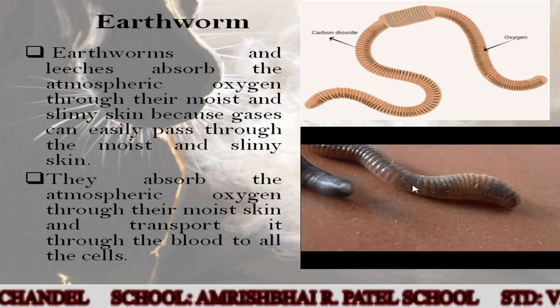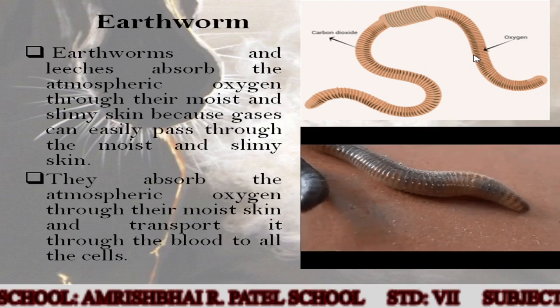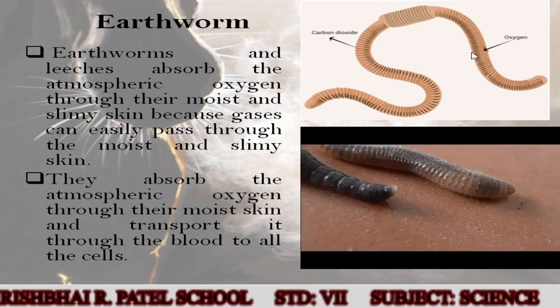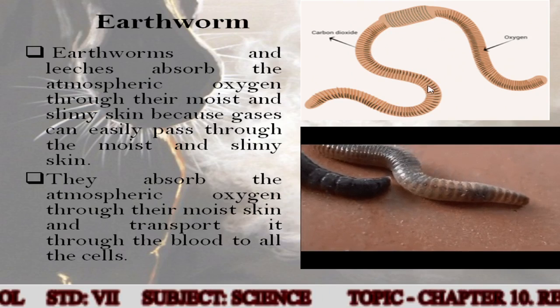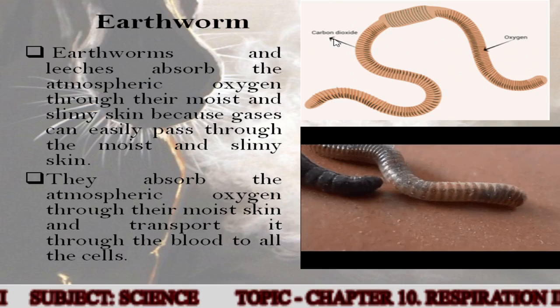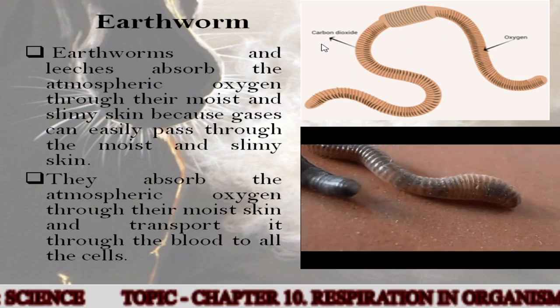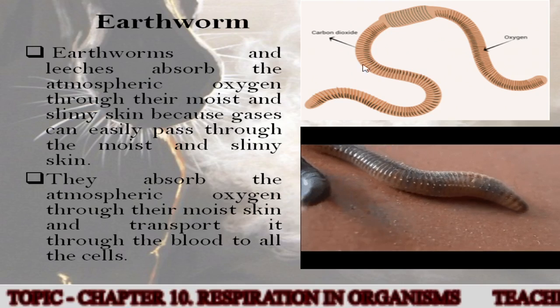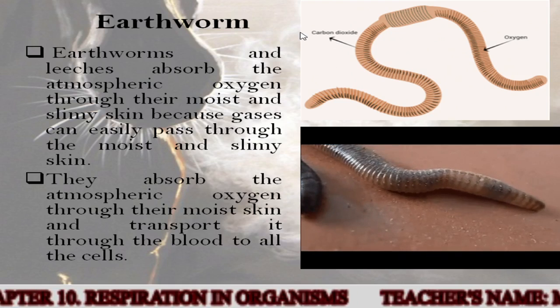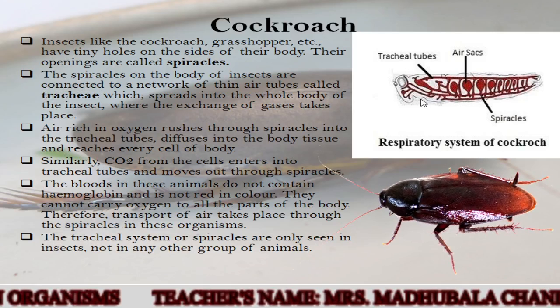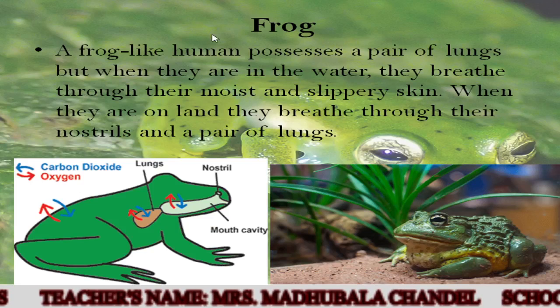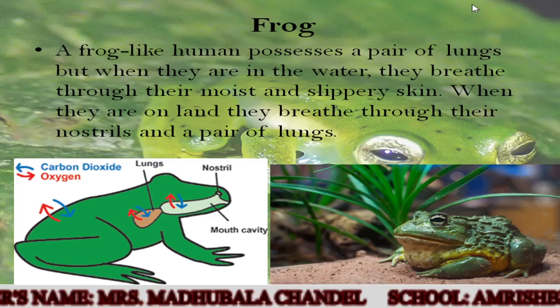So if you can see the skin here, oxygen is absorbed by the skin, and then this oxygen is transported to all the body parts, and again carbon dioxide is expelled out from the skin. Okay, this is the respiration in earthworm. So earthworm also respires with the skin. Cockroach respires through their spiracles. Let's come to the third animal, that is frog.